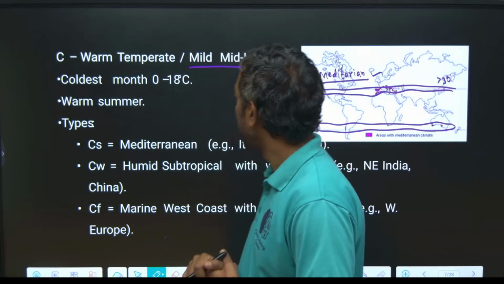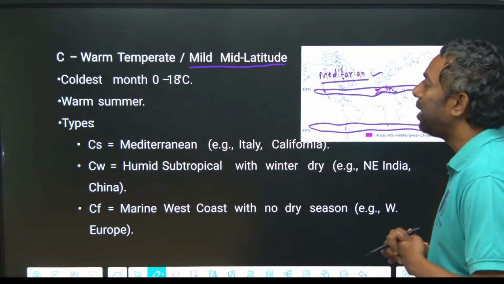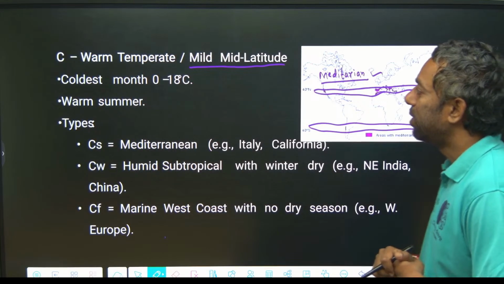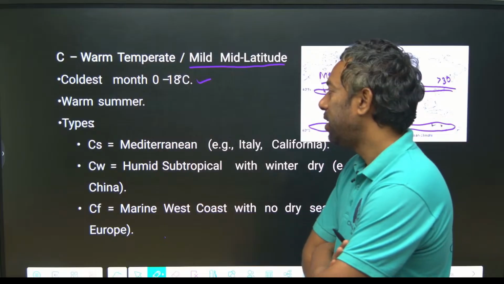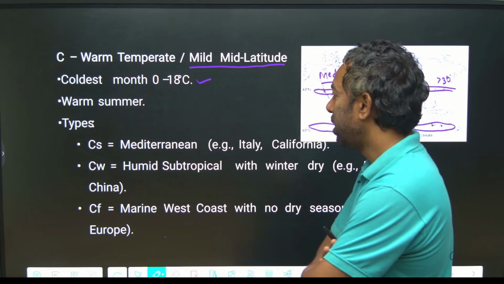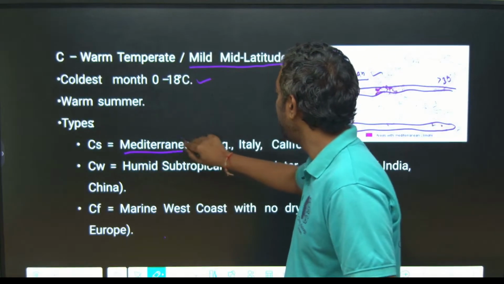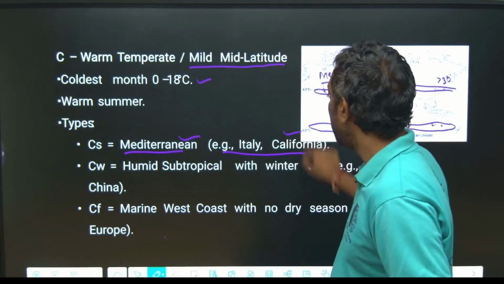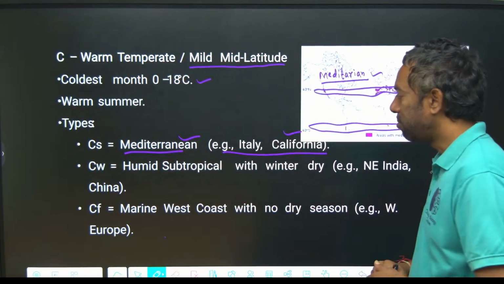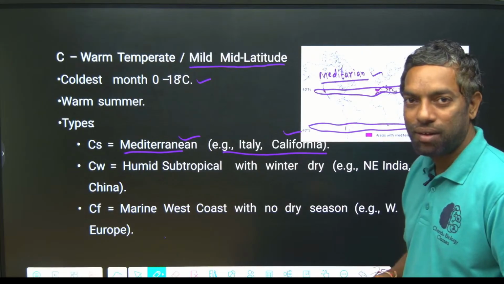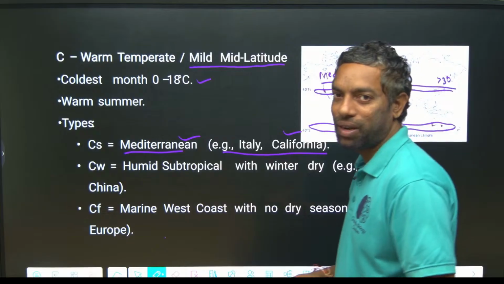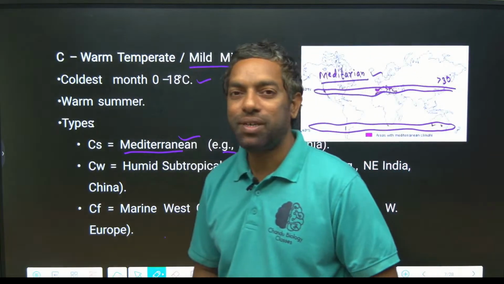This is mild, warm temperature. The coldest is 0 to 18° centigrade only, with warm summers. Mediterranean areas include Italy, California, and cities like Barcelona, Madrid, and London.